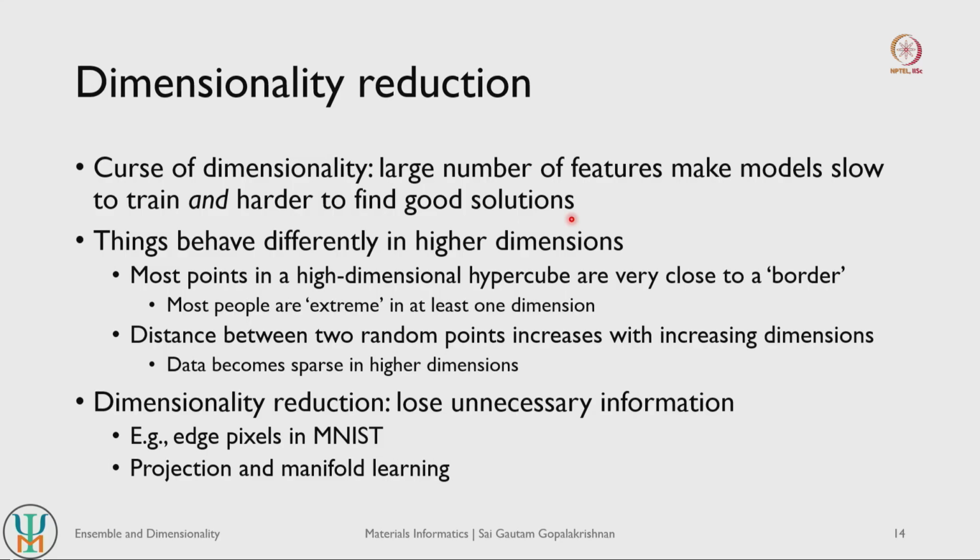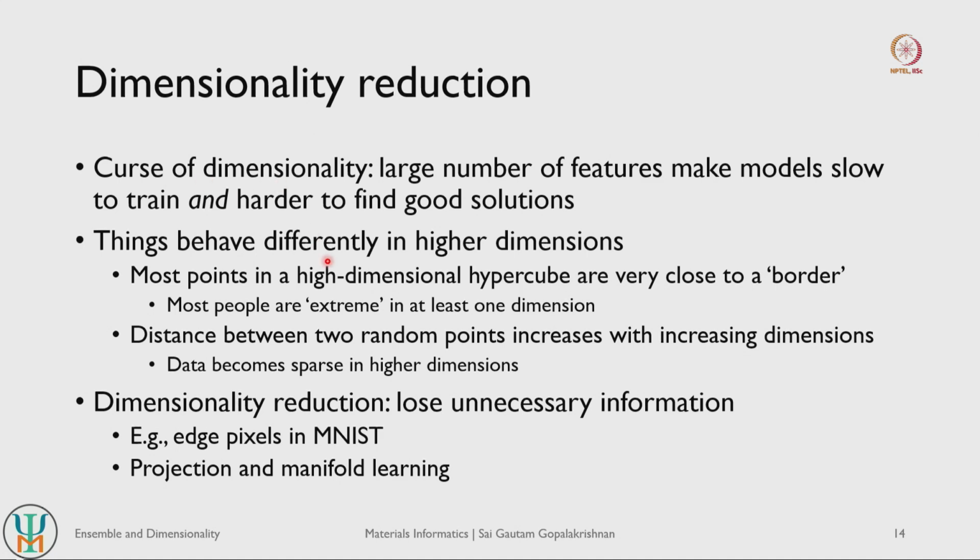We saw that most models computationally scale with the number of features, or the number of features squared, or cubed, and so on. So the models become progressively slower to train, and when models are slower to train with a large number of features, it in fact affects our ability to find good solutions, or to find the right set of features so that we get good solutions. So this is one thing to keep in mind. We almost always have to deal with a large number of features. We want to identify a good set of features, but when we have a large number of features it becomes difficult to do so. So that is the curse of dimensionality.